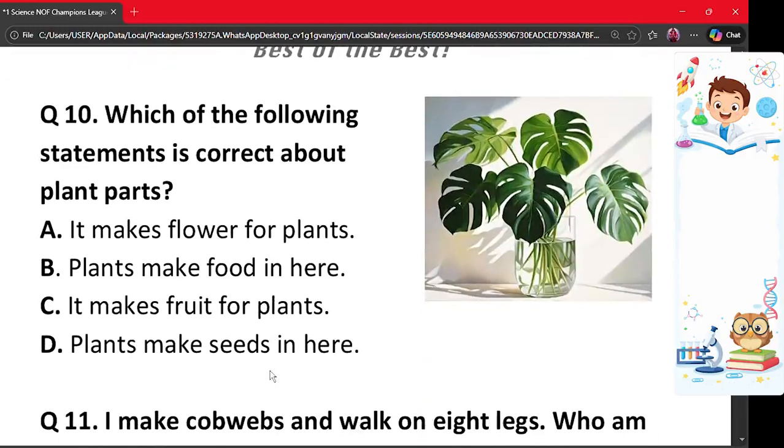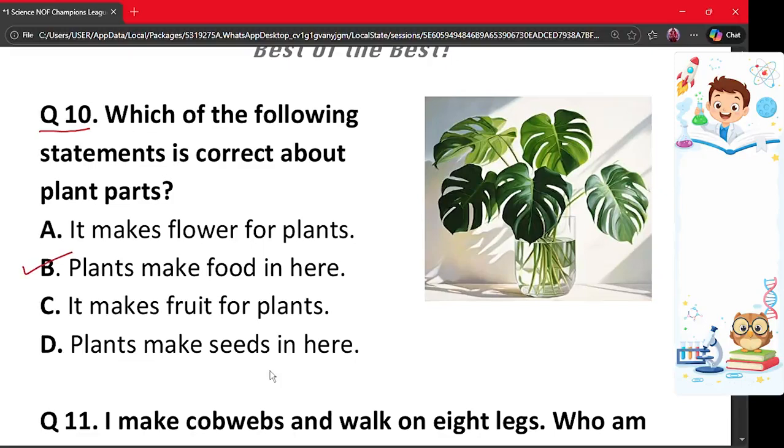Our next question is question number 10. Which of the following statements is correct about plant parts? A. It makes flowers for plants. B. Plants make food in here. C. It makes fruit for plants. And D. Plants make seeds in here. The correct answer is option B.